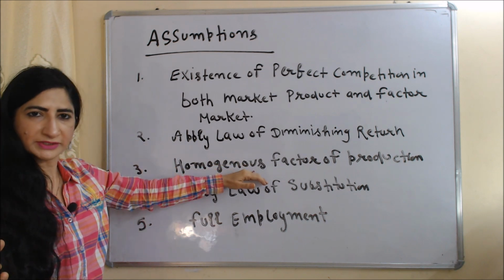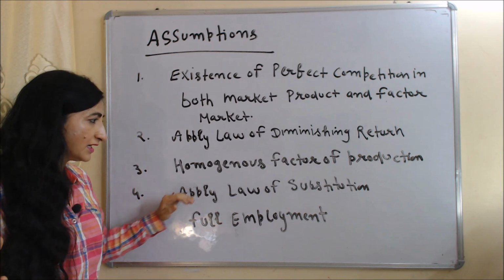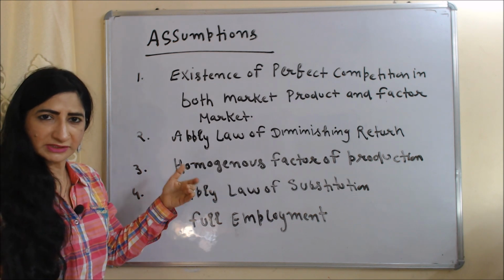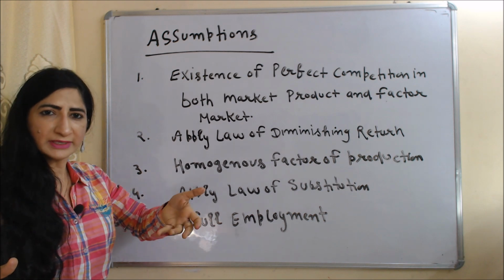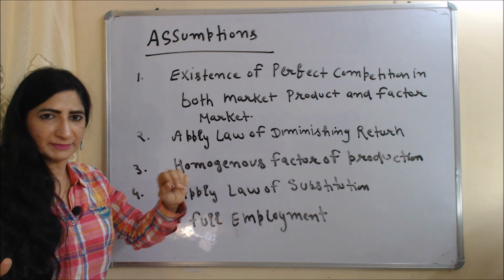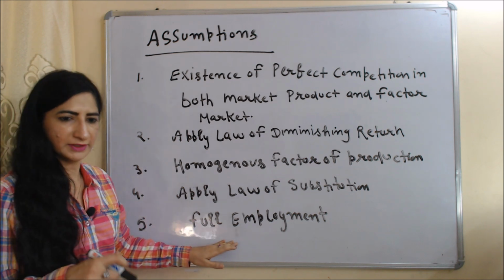Homogeneous factors of production. This theory assumes all factors of production are homogeneous. Law of substitution applies. According to this theory, we can substitute factors of production for each other. For example, we can substitute labor for capital or capital for labor. And according to this theory, there is full employment in the economy.